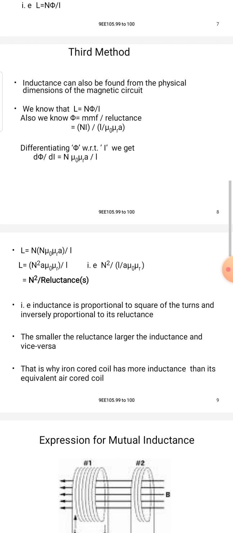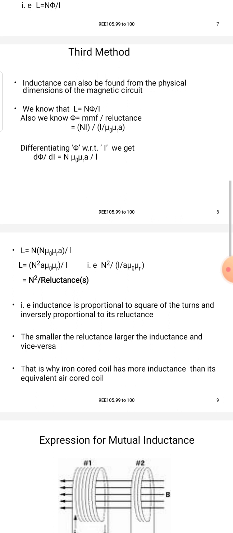Also we know that φ is equal to MMF, the magnetic motive force, divided by reluctance, that is N I by l over μ0 μr A. Here N is the number of turns of the winding, I is the current, μ0 is the absolute permeability, μr is the relative permeability, and A is the area.